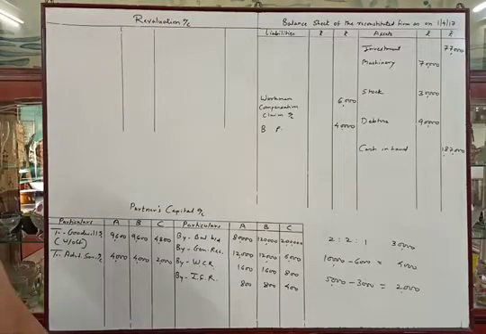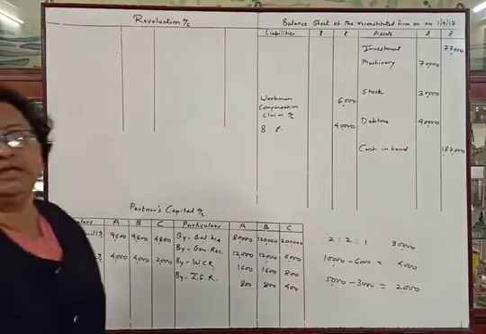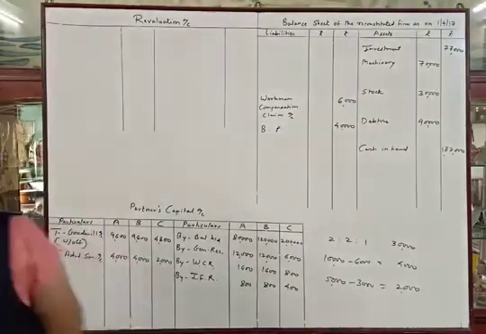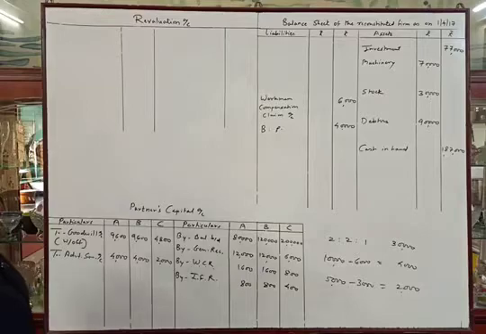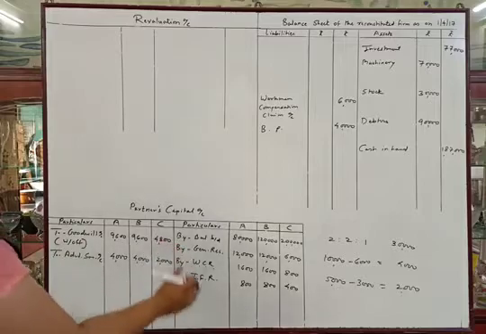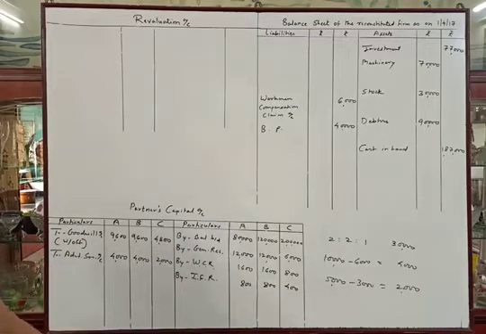There is no item remaining, so posting of the asset side is completed. Now we will start solving the adjustments. First adjustment: goodwill is to be valued at 2 years' purchase of the average profit of the last 3 years. We have calculated the amount of the goodwill already, so we will pass the journal entry: gaining partner's capital account debit to sacrificing partners' capital accounts.